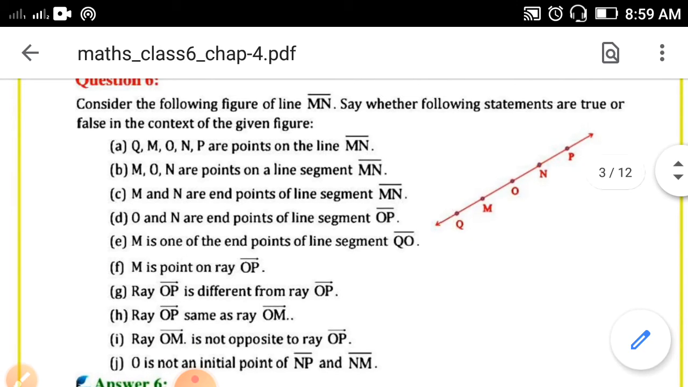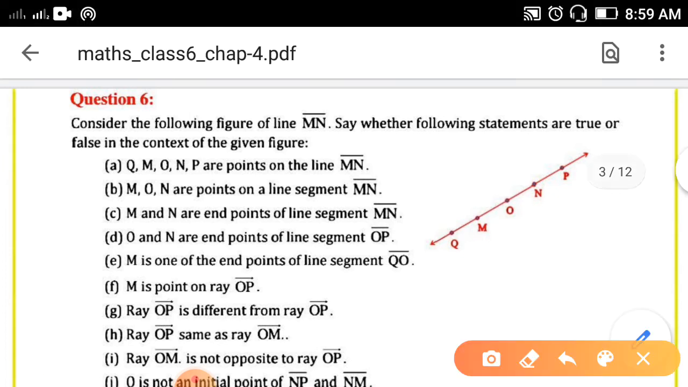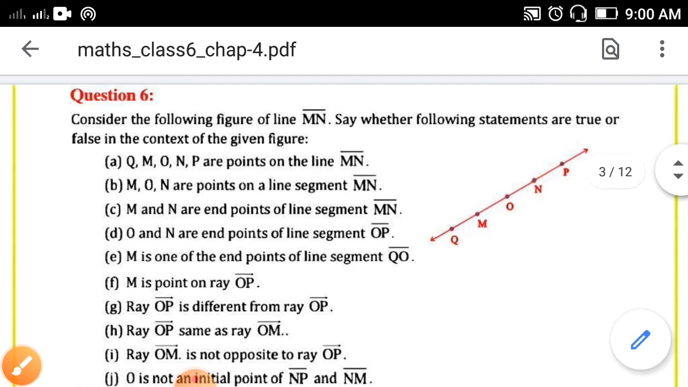I. Ray OM is not opposite to OP. No, both are opposite to each other. Here it is one of the rays and here it is the second one. So, both are going in different directions. It means both are opposite. So, it is false.